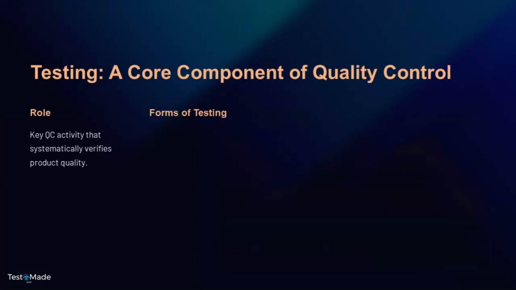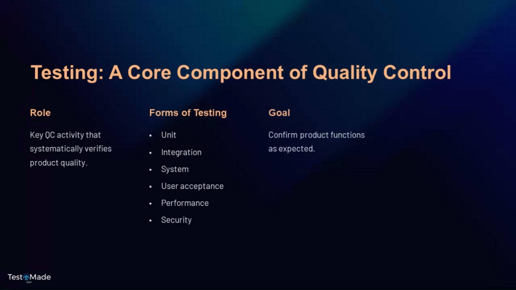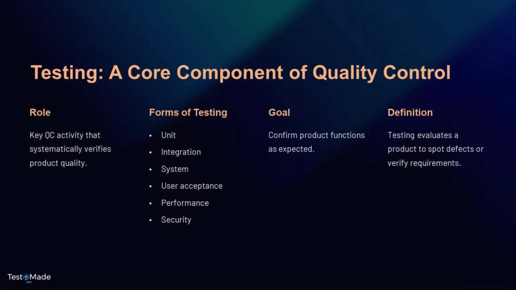Testing, a core component of quality control. Key QC activity that systematically verifies product quality. Forms of testing: unit, integration, system, user acceptance, performance, security. Confirm the product functions as expected. Testing evaluates a product to spot defects or verify requirements.